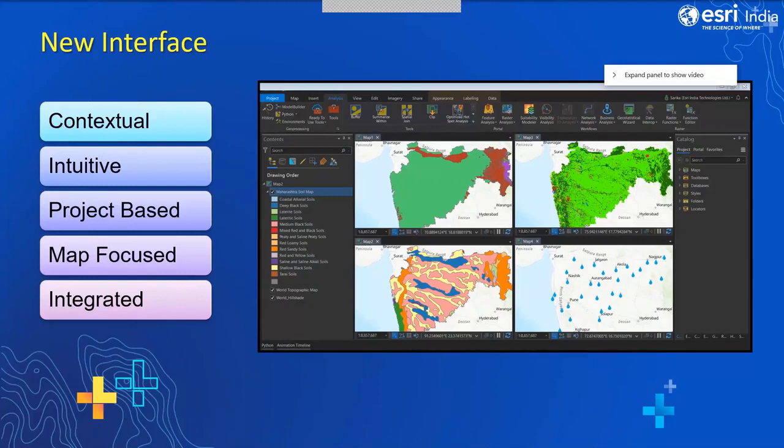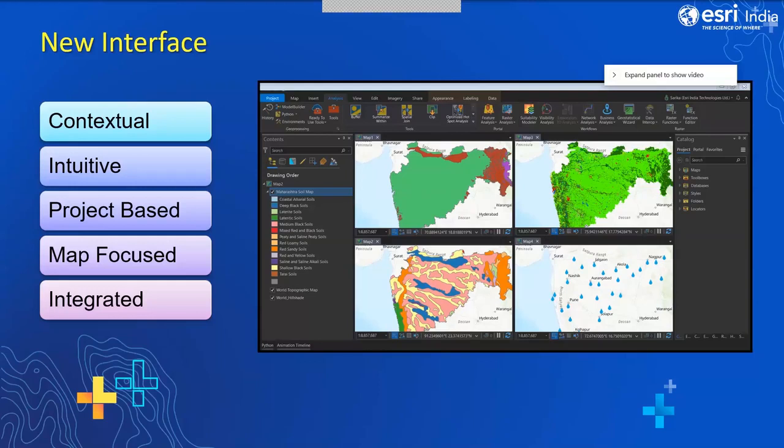ArcGIS Pro has a project-based folder structure designed to contain maps, layouts, toolboxes, database connections, styles, folder connections, and so on in a single project. And it is map focused as well. And last but not least, ArcGIS Pro integrates 2D and 3D in one single application and provides a highly web connected interface.